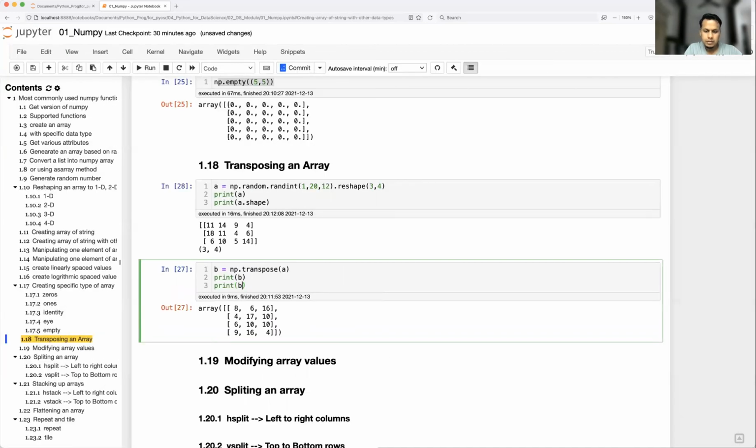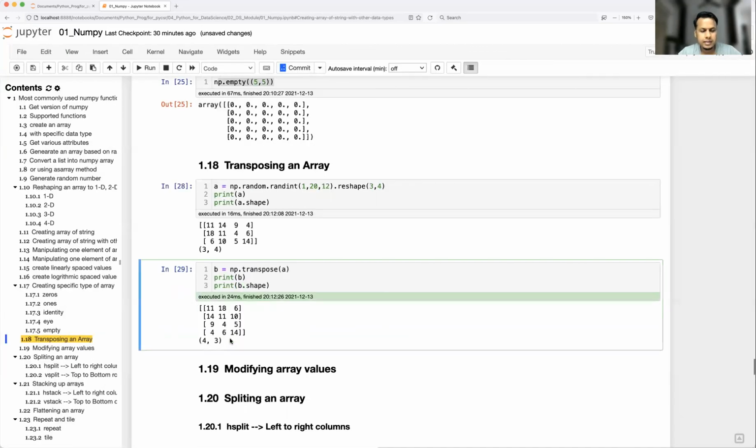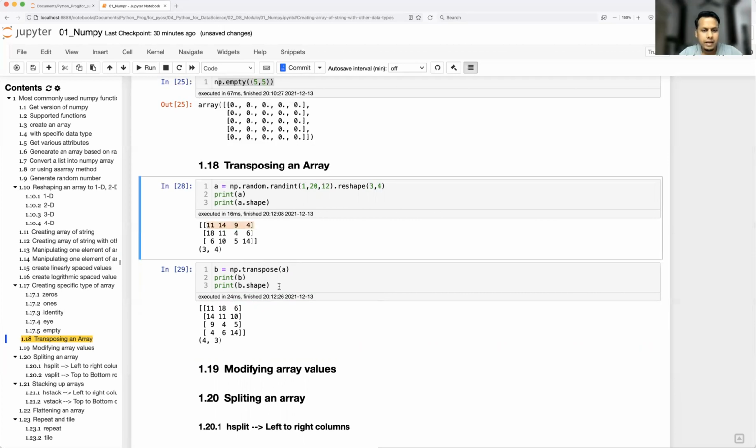Print B, and print B dot shape. See here, row got converted to column and column got converted to row. You can see here, 11 14 9 4, 11 14 9 4. Earlier this particular list was a row, now the list got converted to a column. Okay, so that's the transpose.